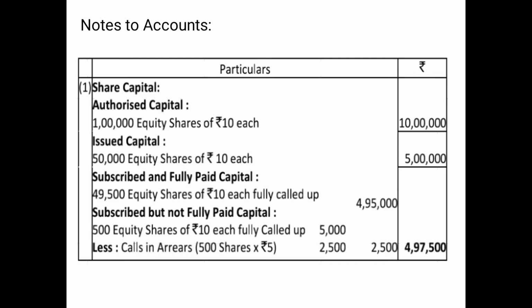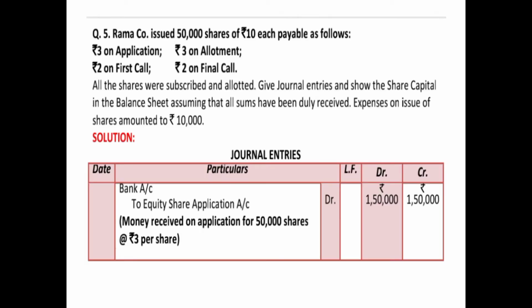Now let us proceed with the further question, that is question number 5 here, but again in a serial order. It is the second question. The question says Rama company issued 50,000 shares of rupees 10 each, payable as follows: 3 on application, 3 on allotment, 2 on first call and 2 on final call. So here, as you can see, it is not expressly given or informed to you specifically whether the shares are issued at par, premium or discount. So in this case, you have to analyze yourself.